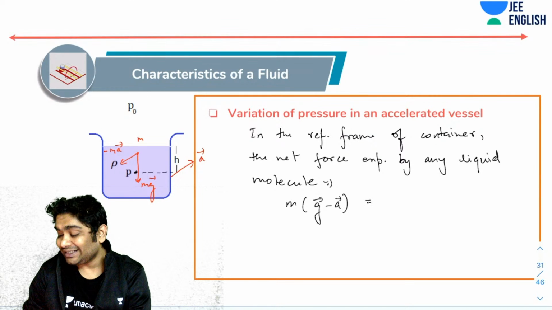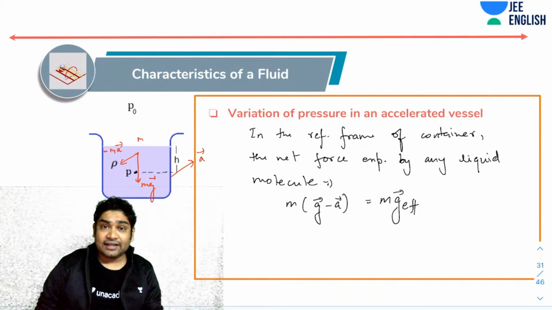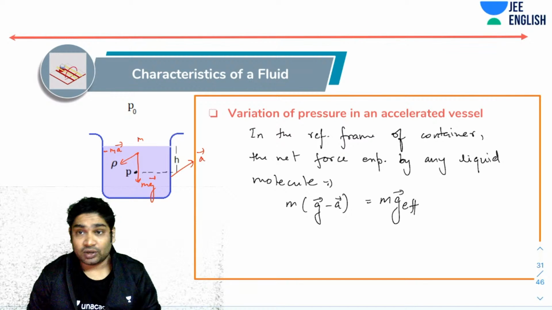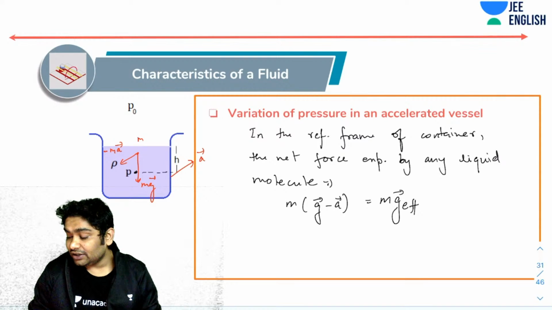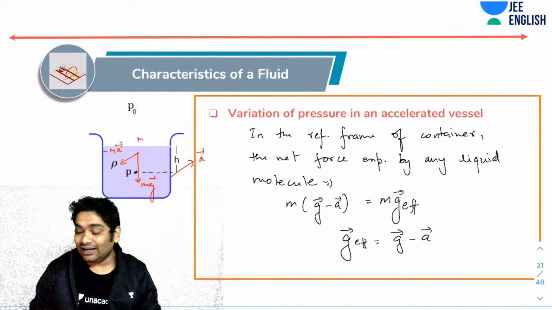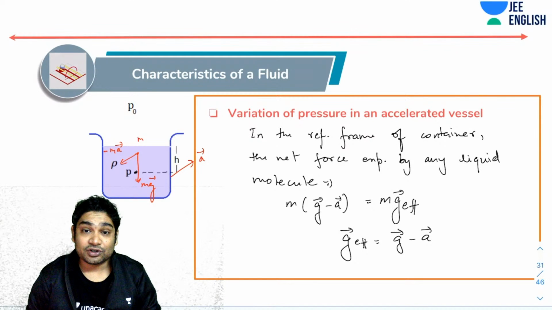So I can write this as equal to m times g effective. It just feels that the effective value of acceleration due to gravity has changed. Obviously, g effective vector can be found as the vector sum of g vector and minus a vector, where a vector represents the acceleration of the fluid.